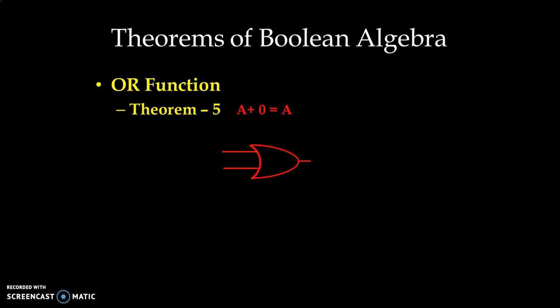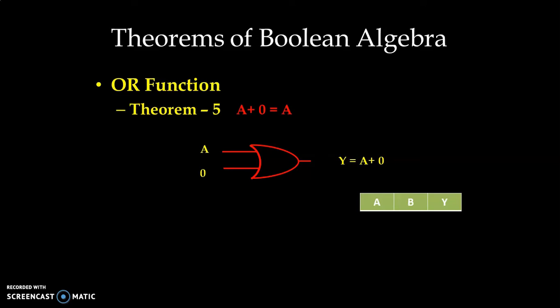So we have one input A, another input is 0. So the output Y is A OR 0, A plus 0. If A is 0, both the inputs are at 0 level, and the output will be 0. If A is high, one of the inputs is high, so the output will be high.